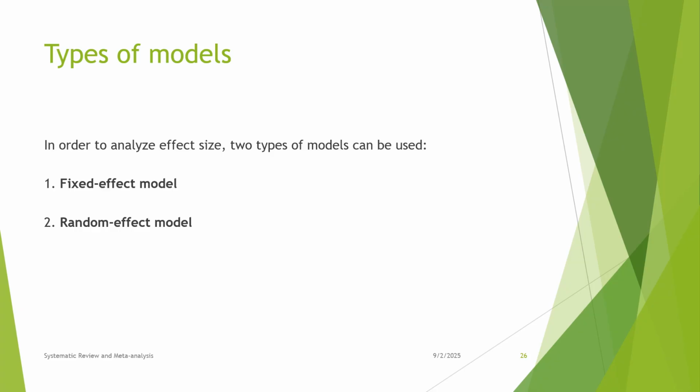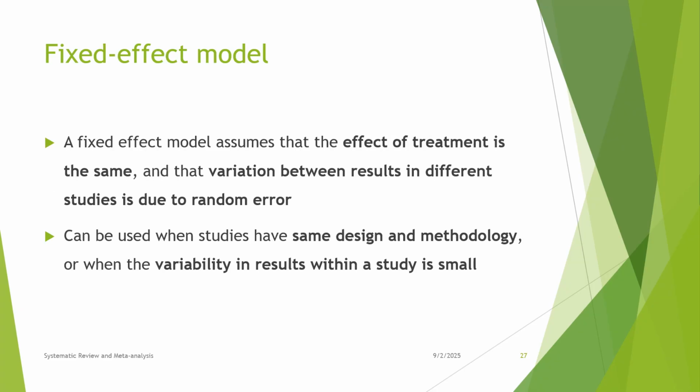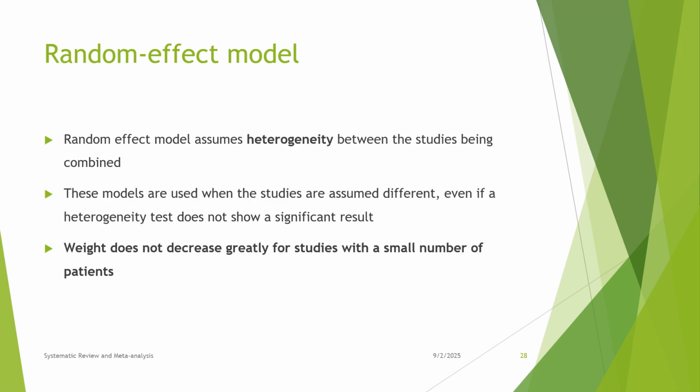In order to analyze the effect size, two types of models can be used: fixed effect model and random effect model. The fixed effect model assumes that the effect of treatment is the same and the variation between results in different studies is due to random error. It can be used when studies have the same design and methodology or when the variability in results within a study is small.